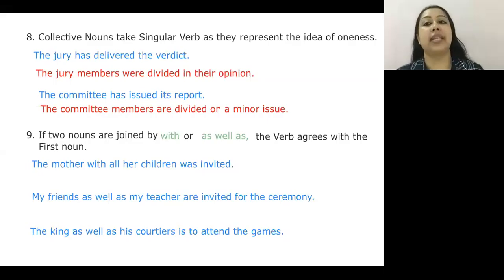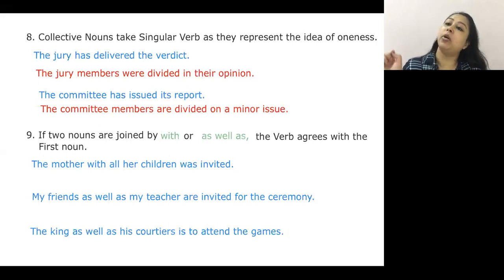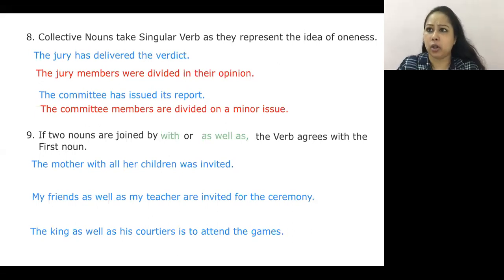Super. Next one. Students, be a bit spontaneous when you're asking your doubts. Next one: collective nouns take singular verb as they represent the idea of oneness. Always remember when you're talking about collective nouns, bouquet of flowers. When you look at the word flowers, you cannot just use are. The bouquet of flowers is delivered, because when too many flowers come together, only then you can make a bouquet, right? So the idea of oneness, this is what I'm talking about.